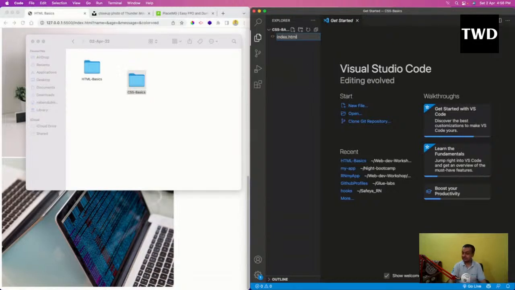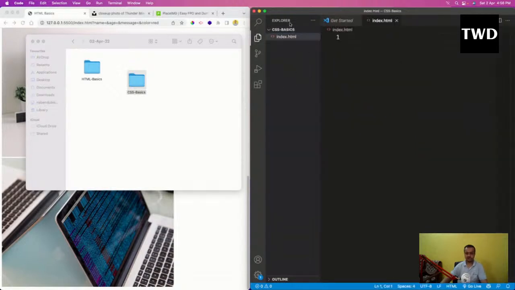CSS stands for cascading style sheet, but it is nothing without HTML. In HTML only we are going to put all the structure, and with CSS we are going to style that structure. So index.html is there, and then style.css. Although you can take any name for index and style.css, if you have very few files you should name it like this. .css is the CSS extension.